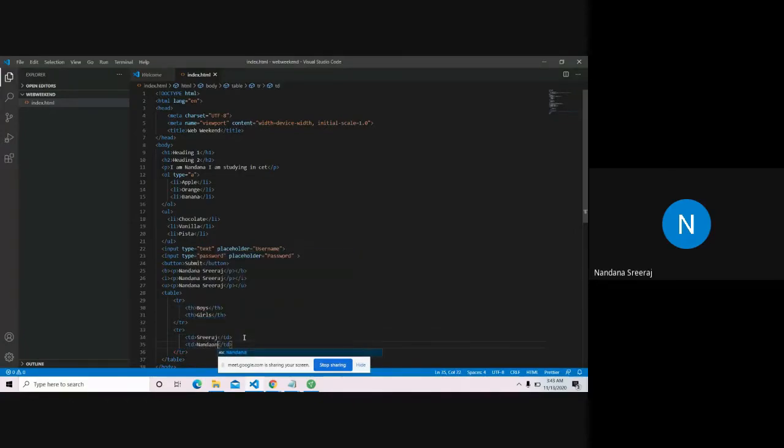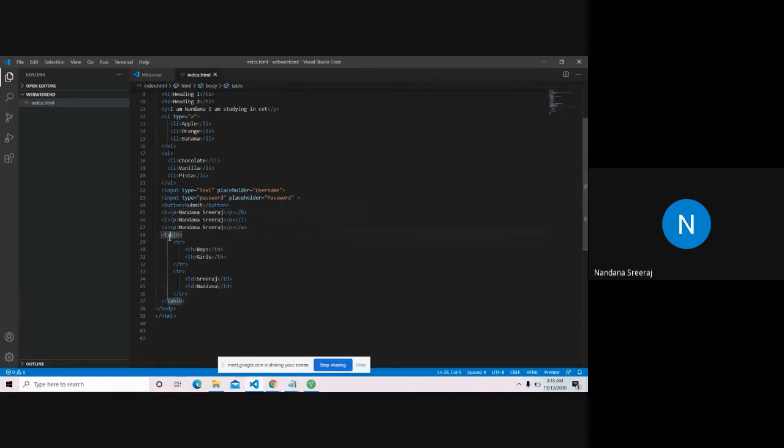So see what I've done. I've opened a table tag so that the browser knows a table is coming up. For each TR tag, the browser will create a new row. Inside the row, the first column is table heading boys, the second column is table heading girls. At the next row, I'm giving the data. For boys, I'm giving Sriraj. In the second row, I'm giving Nandan. I'll just copy and paste it again so that we have multiple rows. So we have three rows.